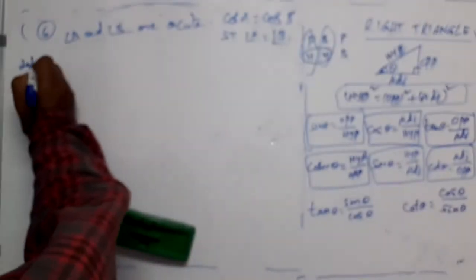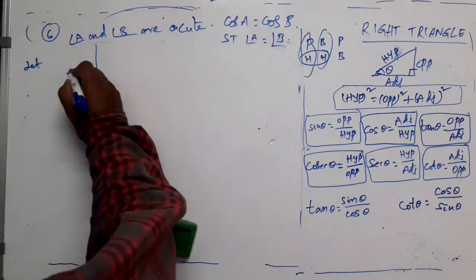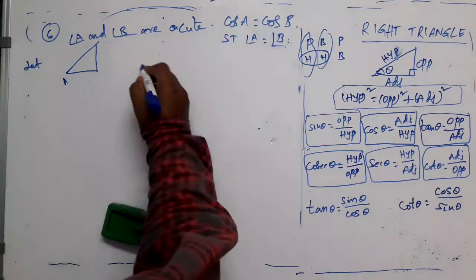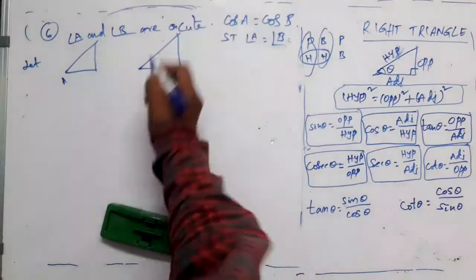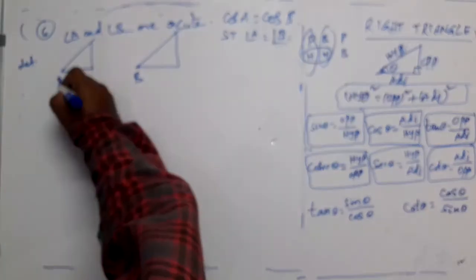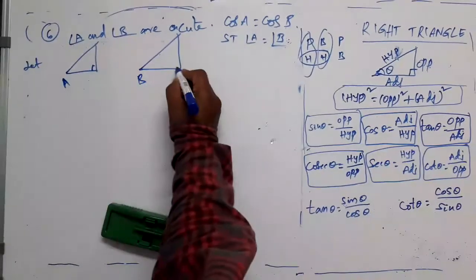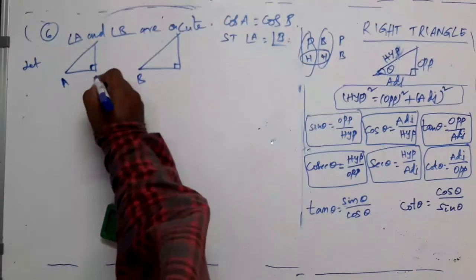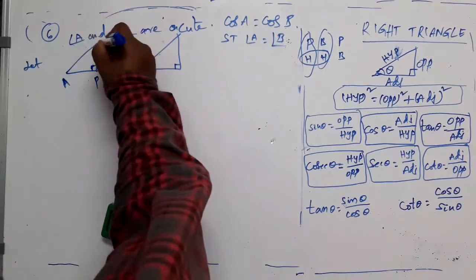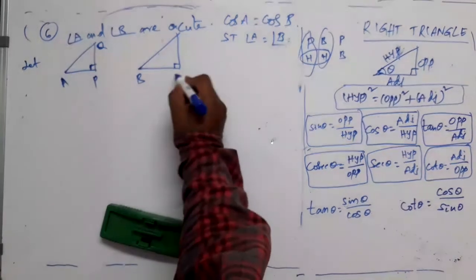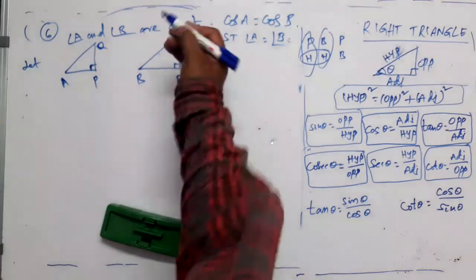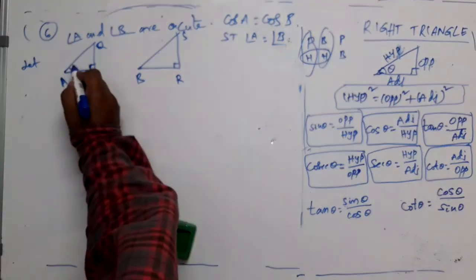So let us consider two triangles, two right angle triangles like this. Let us say this is A, this is PQ, and B, let us say some RS. This is angle A, this is angle B, right?